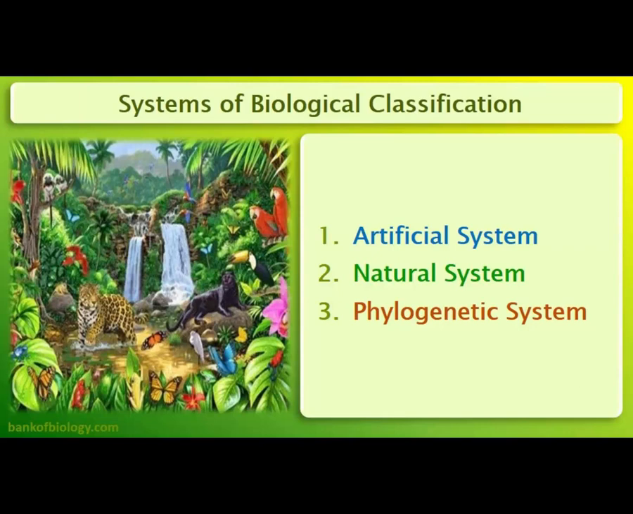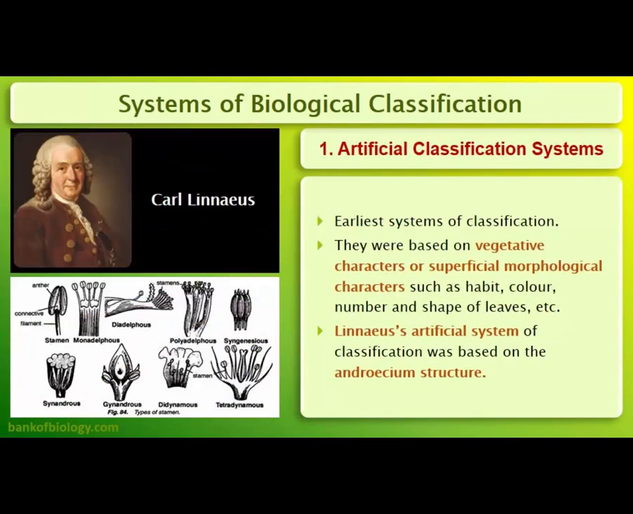The different systems are actually the artificial system, natural system, phylogenetic system, etc. First is the artificial classification system, which was developed by Carolus Linnaeus and is considered the earliest system of classification. This is based upon the vegetative characteristics or superficial morphological characters such as the habit, color, number, and shape of the leaf. Different types of morphological features are there.